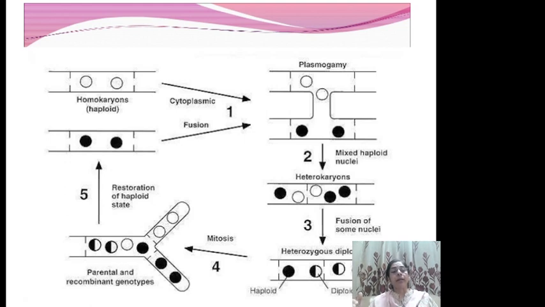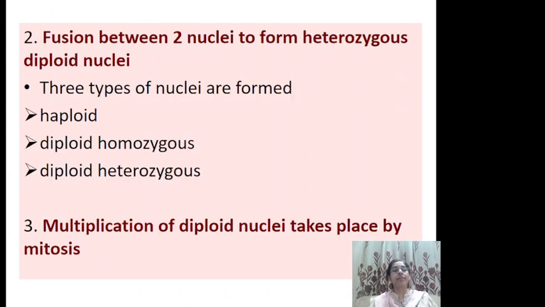Now again, when this gives rise to a new thallus, the one having A type nucleus will give rise to A type thallus, B will give rise to the second type, and the third, the recombination, will give rise to another type of thallus. Now fusion between two nuclei takes place to form a heterozygous diploid nucleus.